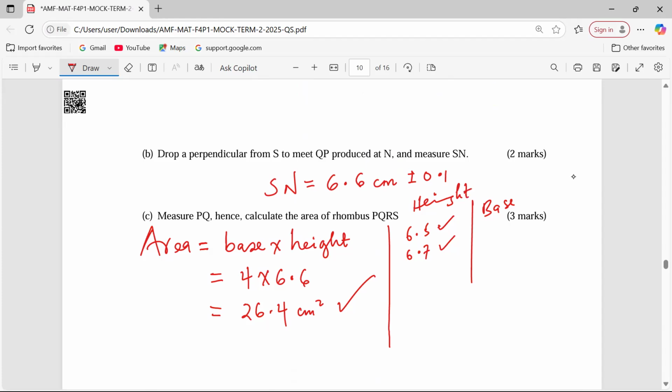Now for the base, which is 4, there is also an accuracy of 0.1. And that means a student with 4.1 is correct. A student with 3.9 is also considered to be within the correct range. So any product here will also be treated to be correct. So it can be 4.1 and 6.6, or 4.1 and 6.5, or 6.7. There are very many options.